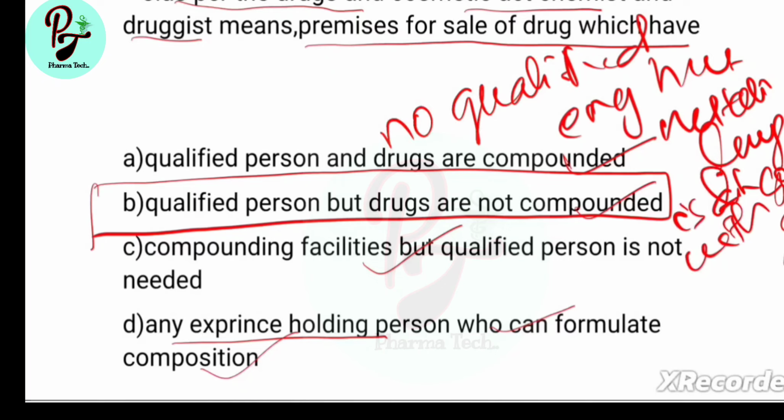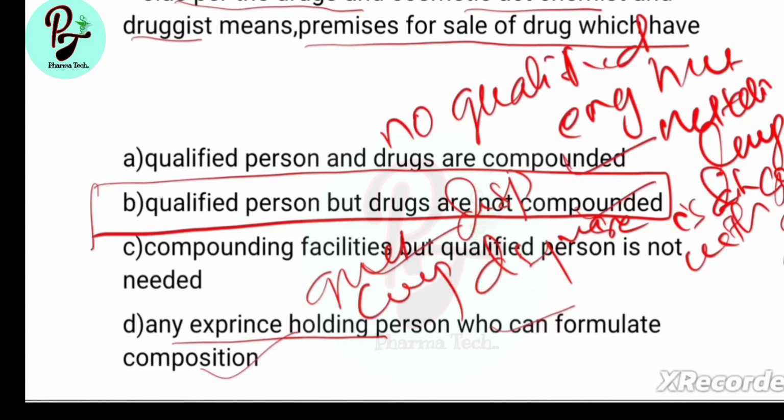Chemist and druggist has a qualified person engaged but only for dispensing, not compounding. What is pharmacy? Pharmacy has a qualified person, meaning a pharmacist, qualified for compounding and also for dispensing. Very important things and also for new things.